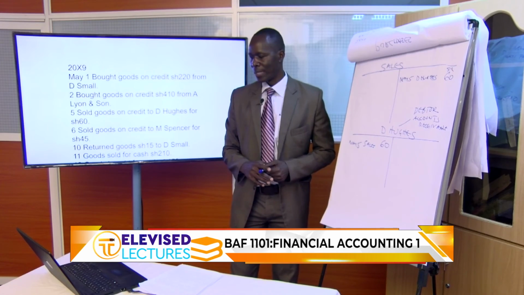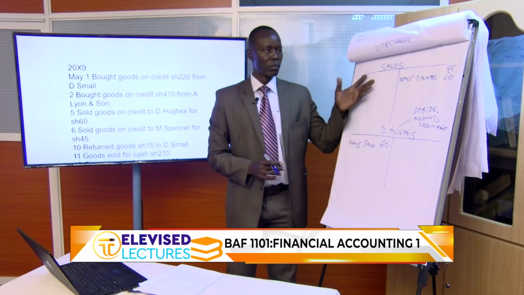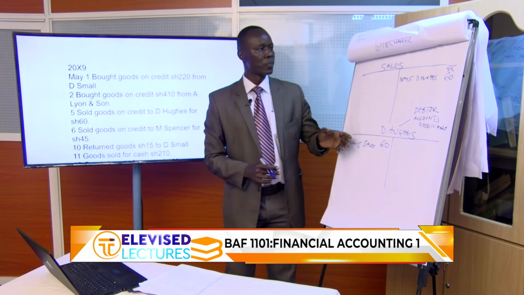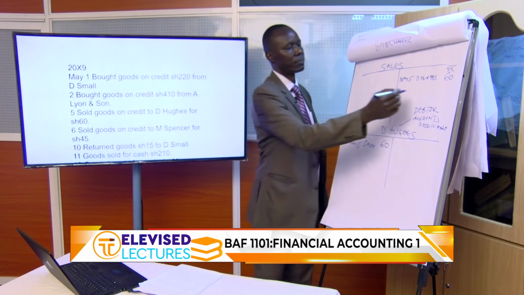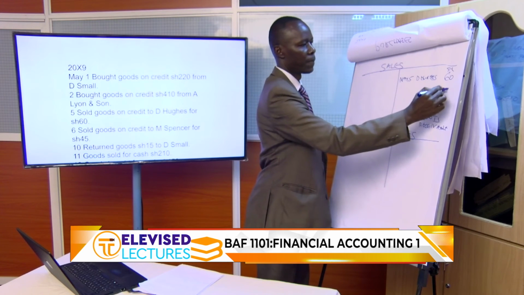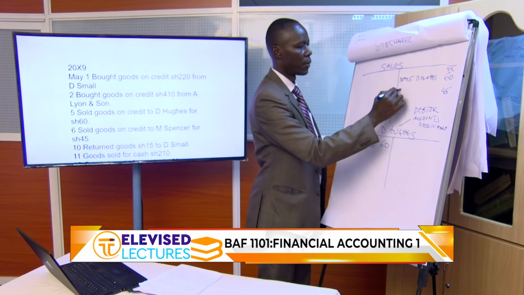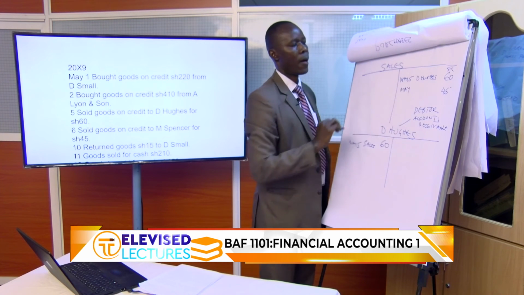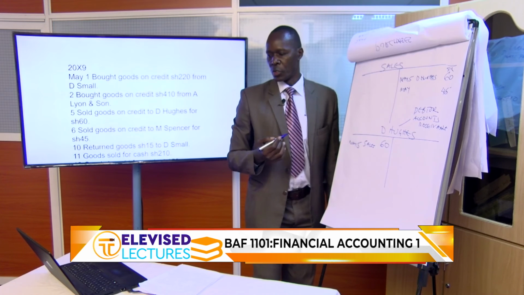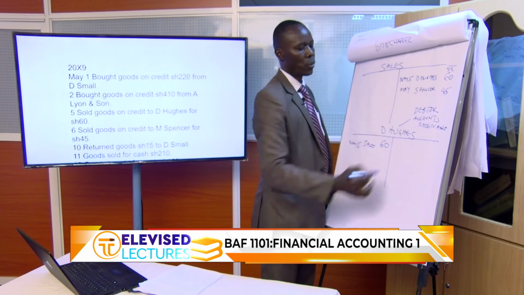That is on 6th. Sold goods on credit again to M. Spencer. So that would be the same. Sales. How much is it? 45 shillings. On which date? 6th, May 6th. But now to a different person called Spencer. So we have another debtor.